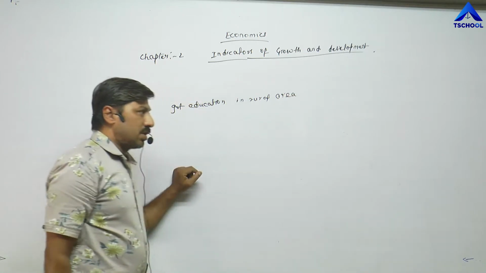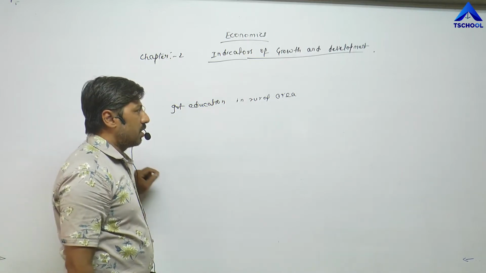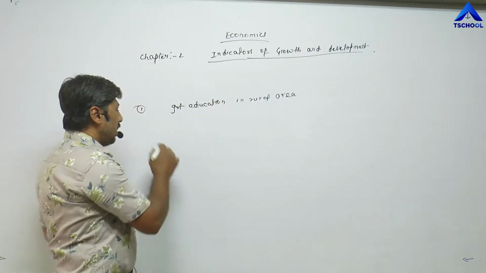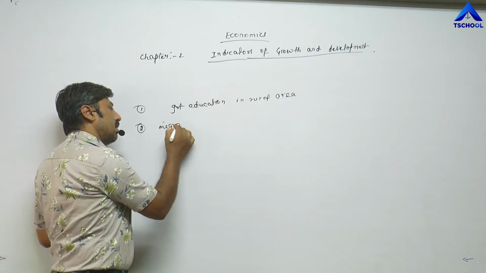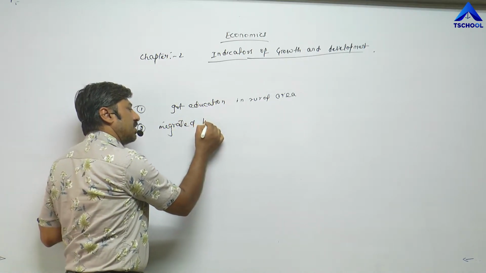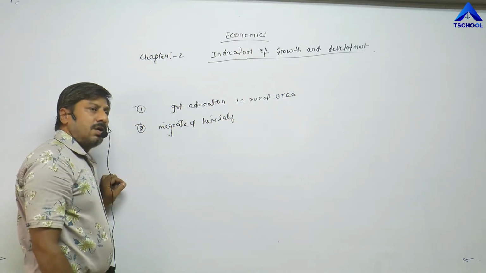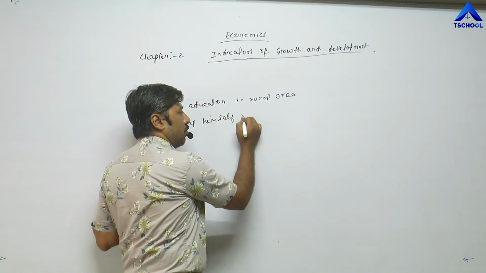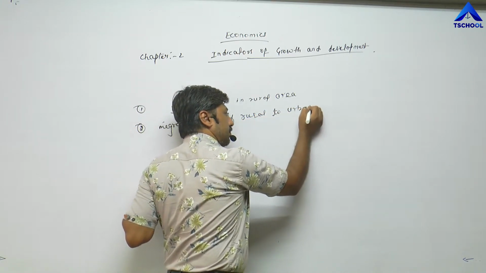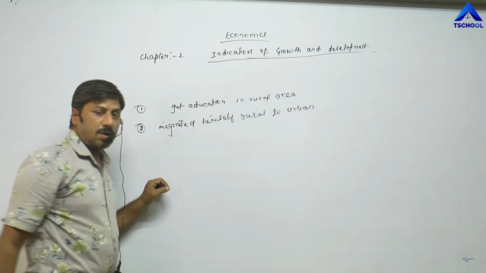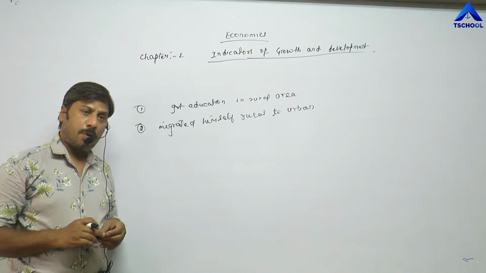With great struggle, he got education, and after getting education, he migrated himself from rural area to city, means urban area. Why? In order to get better education, in order to get better job opportunities.